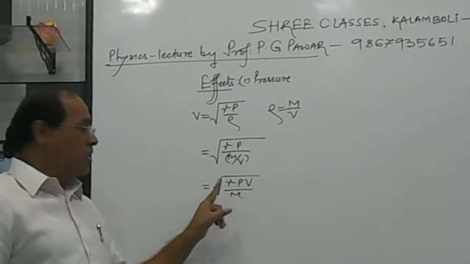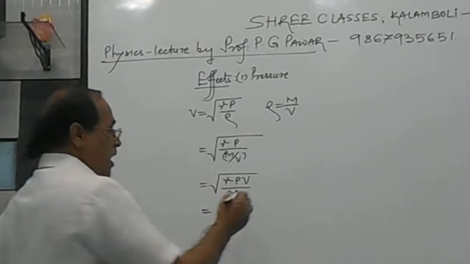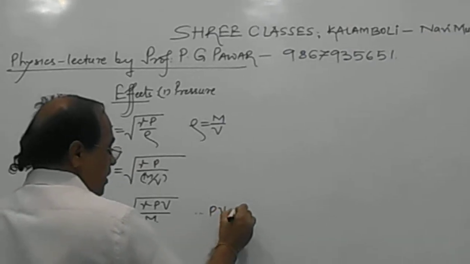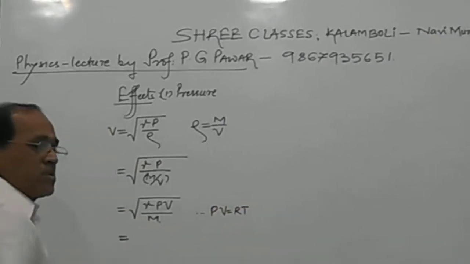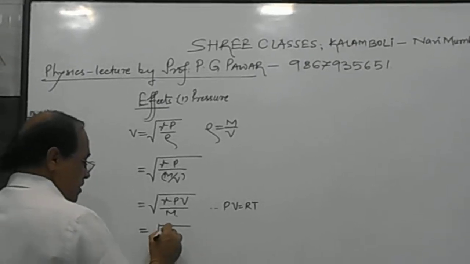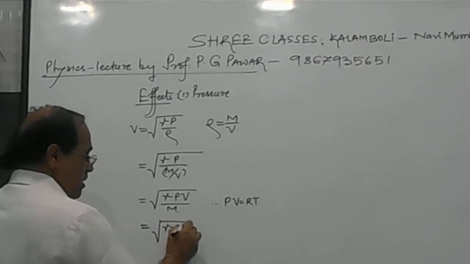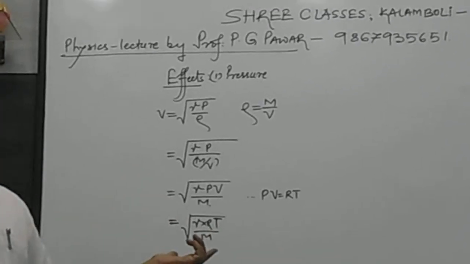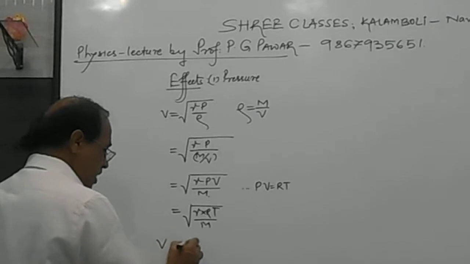Here gamma is constant, m is constant, and from the gas equation we can see PV equal to RT for 1 mole of gas at constant temperature. Means if we substitute here gamma RT upon m, all these quantities are constant. Therefore, velocity remains constant.